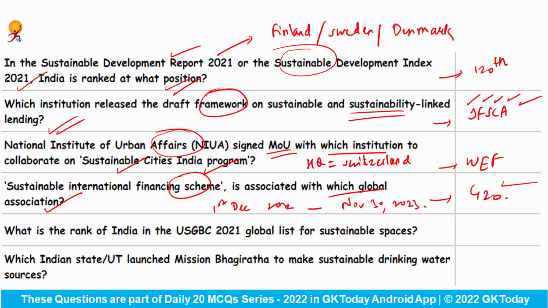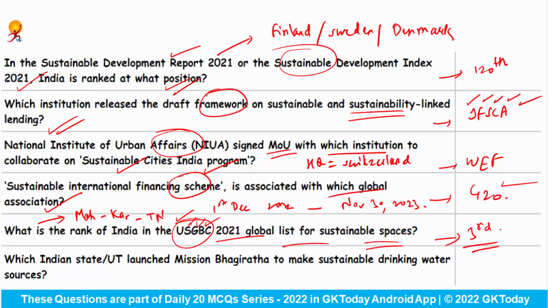What is the rank of India in the USGBC 2021 Global List for Sustainable Spaces? So India's rank in this list is 3rd. What is USGBC? United States Green Building Council. And within India, which state was at the top? Maharashtra. Second was Karnataka, and third was Tamil Nadu.